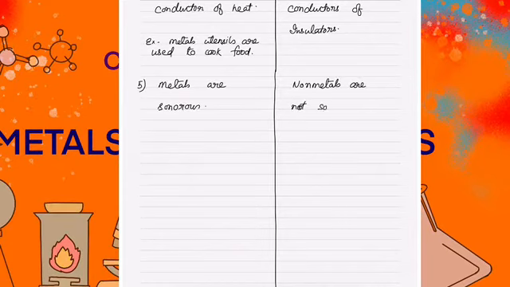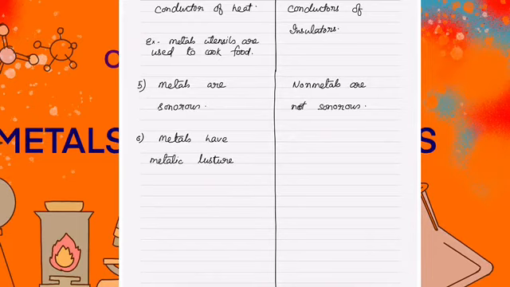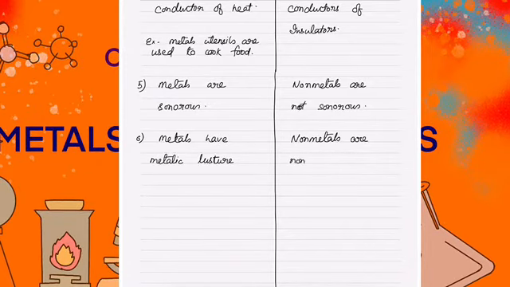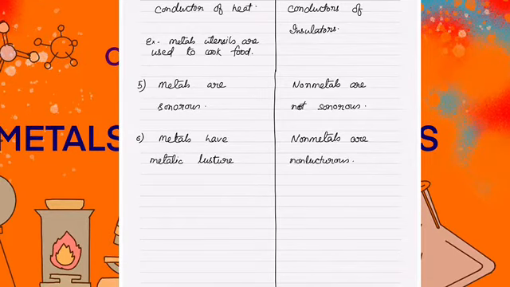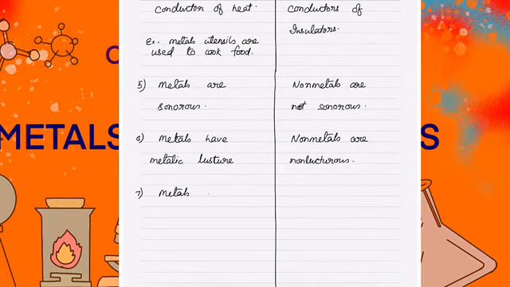Metals produce a special sound. They are called sonorous, whereas non-metals are not sonorous. Metals have metallic luster, a shine. You take any metal, like gold, it has a shine. You can take silver, it has a shine. When the light falls on the metal and comes back to our eyes, it is reflected in such a way that the metal shines. The non-metals do not have luster.